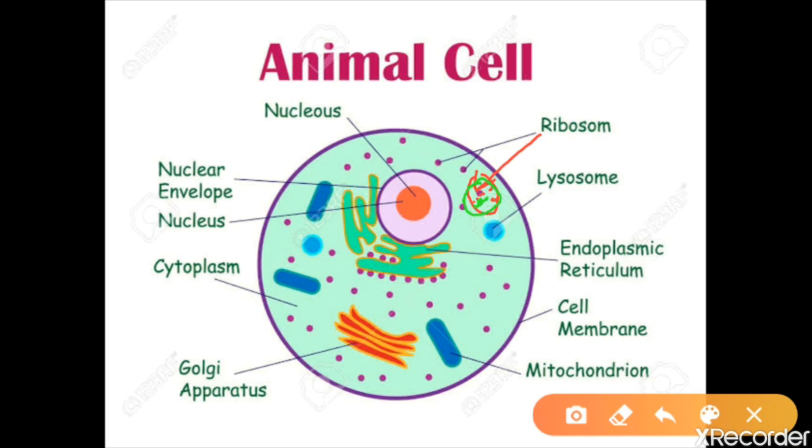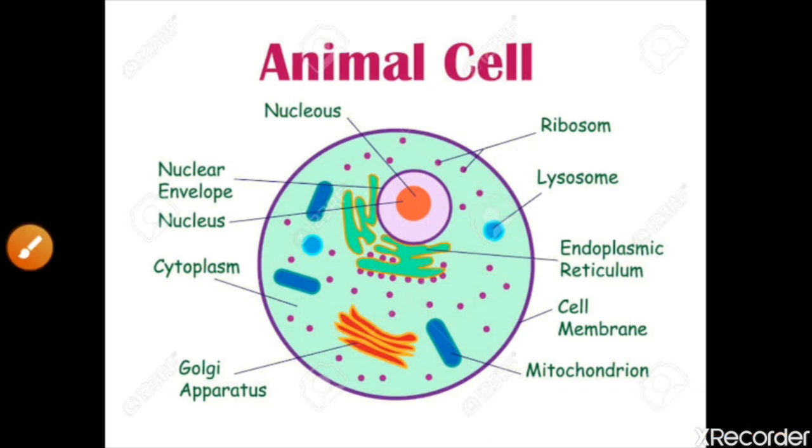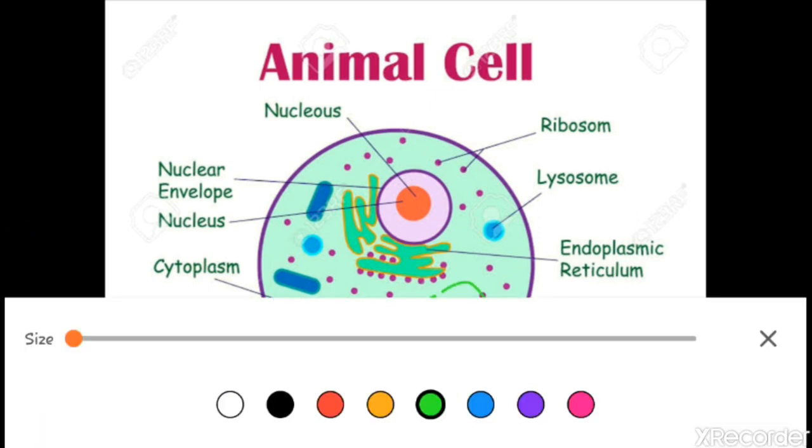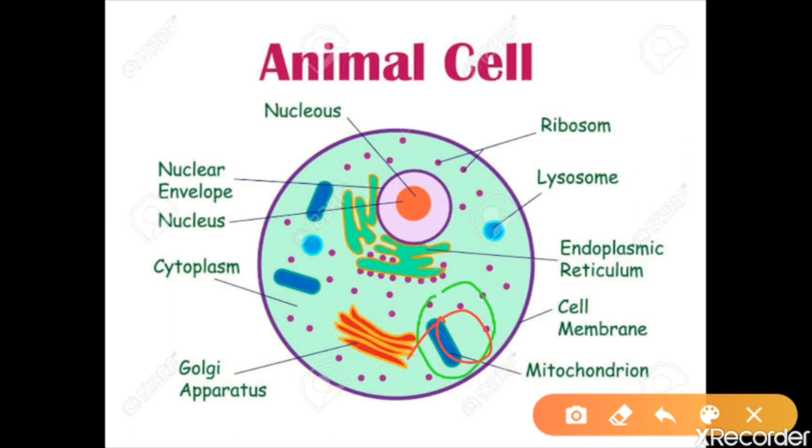Now how can we say that it's a cleaner also? Imagine that a lot of cell organelles are there. Imagine that this is the mitochondria. Now if our mitochondria get damaged, if some part of the cell is damaged, then it will not function properly. So what the lysosome does is come just near the mitochondria, release its hydrolytic enzyme, and destroy that cell organelle. That means it will destroy the mitochondria.